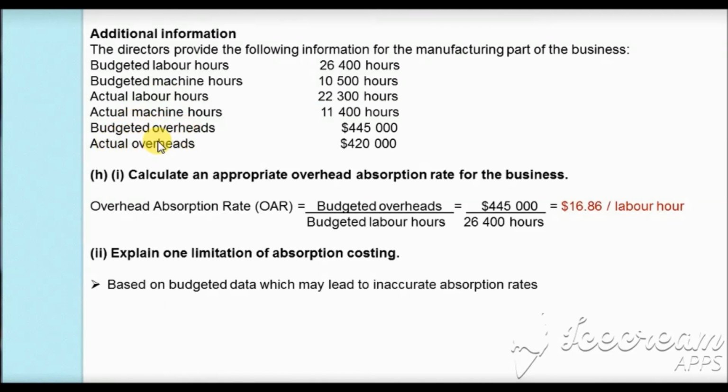As the actual labor hours as well as the actual overheads differ from what was estimated or budgeted, the absorption rate based on actual production will also differ, and hence it will lead to over absorption or under absorption of our overheads, which is the major drawback of absorption costing.